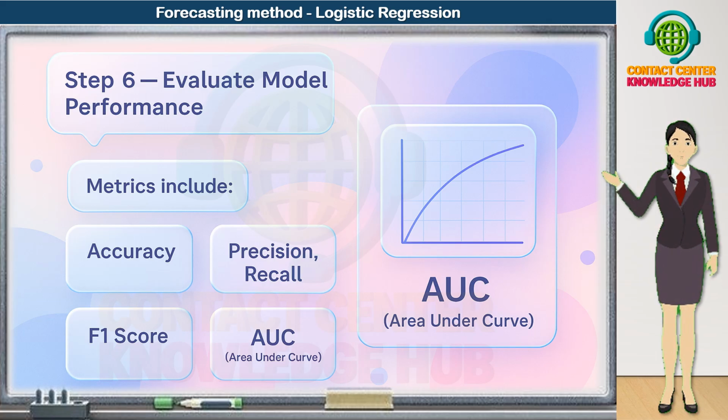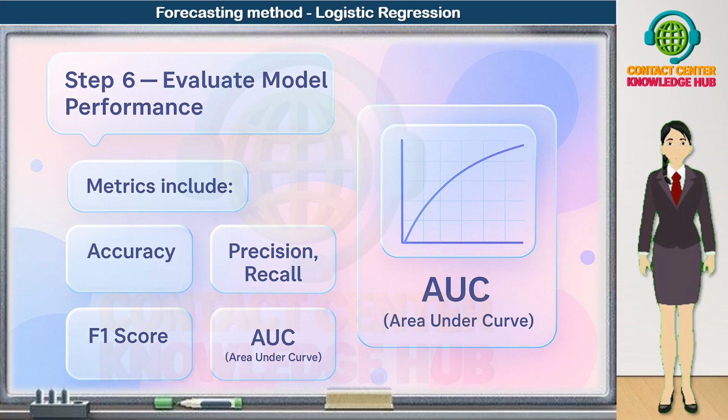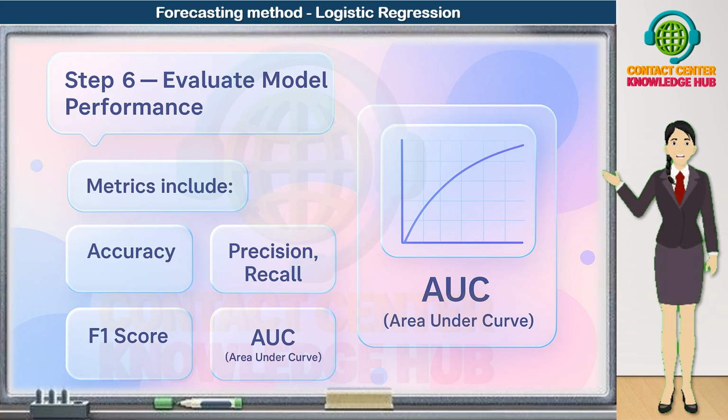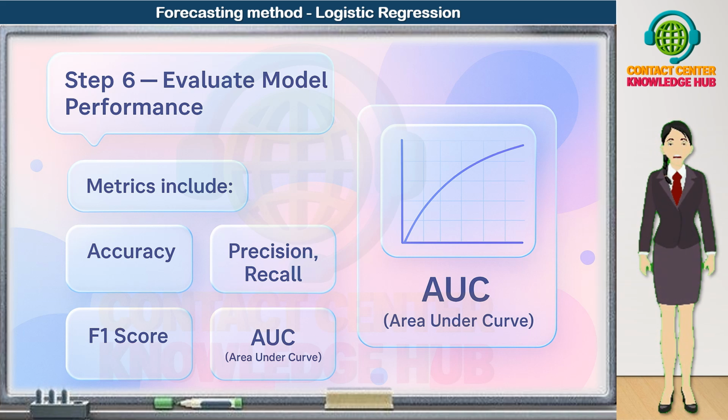2. Precision and recall. These two always go together. Precision answers: out of all customers we predicted as churners, how many actually churned? High precision means few false positives. Recall answers: out of all customers who actually churned, how many did we correctly identify?